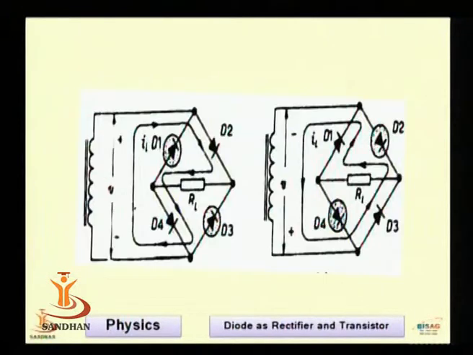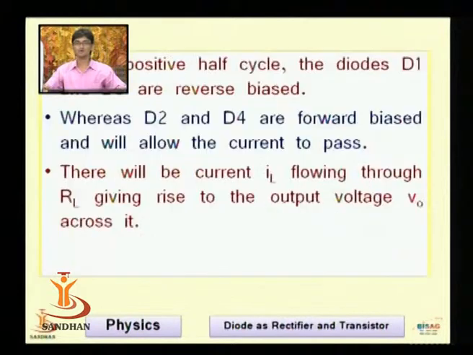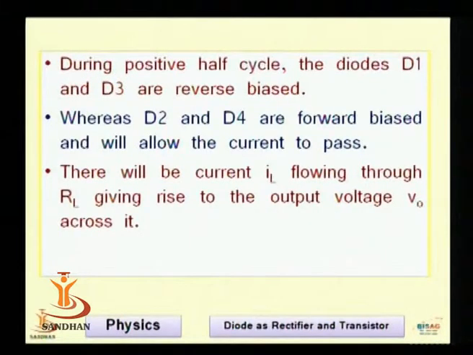See again into the figure, D1 and D3 are reverse biased for the positive half cycle. Now again D2 and D4 are forward biased. There will be current IL flowing through the RL, giving rise to the output voltage V0 across it.